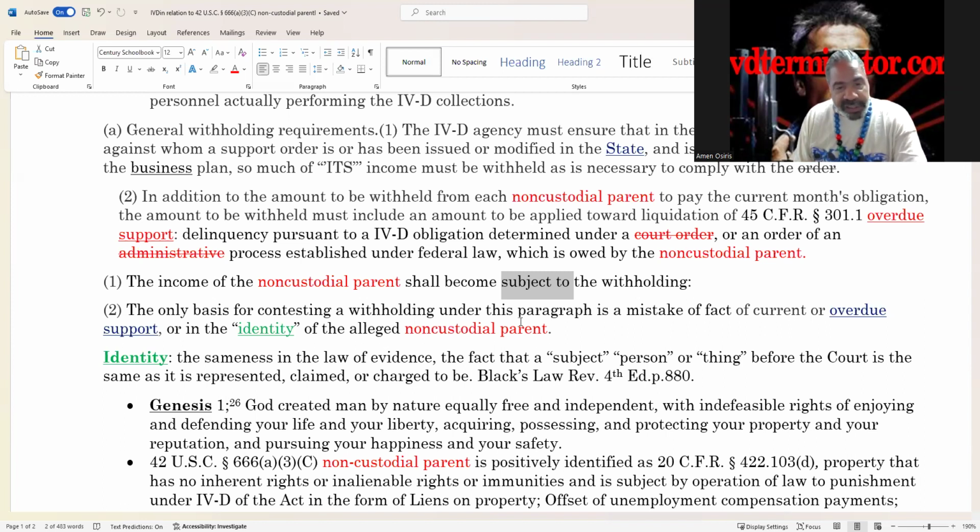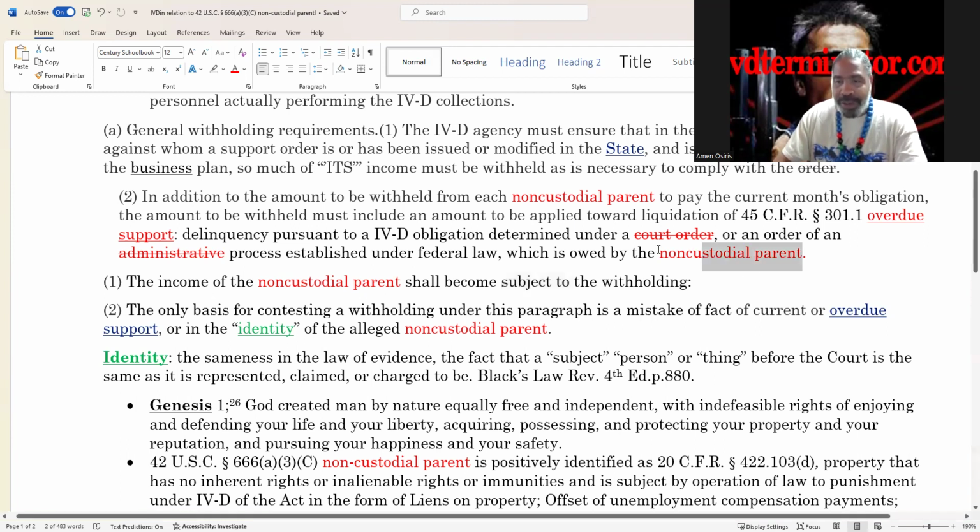Now here is your remedy. The only basis for contesting a withholding under this paragraph is a mistake of fact of current overdue support. The mistake of fact of the current overdue support is that you are not a non-custodial parent, or the identity of the alleged non-custodial parent. Fine. Here's your identity. Who created the non-custodial parent?